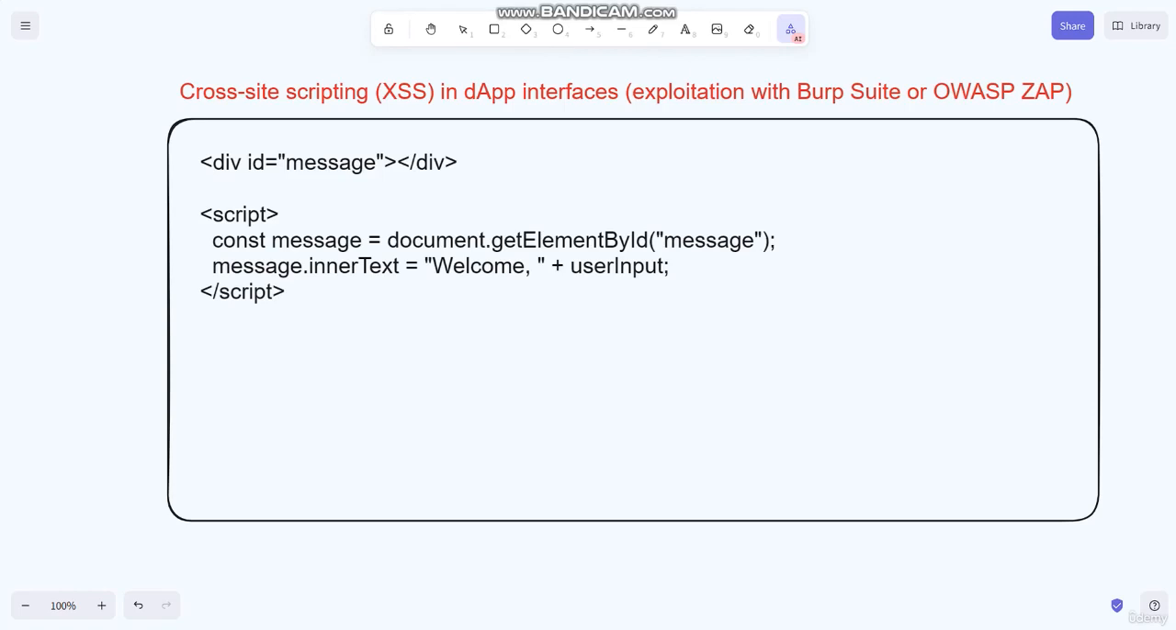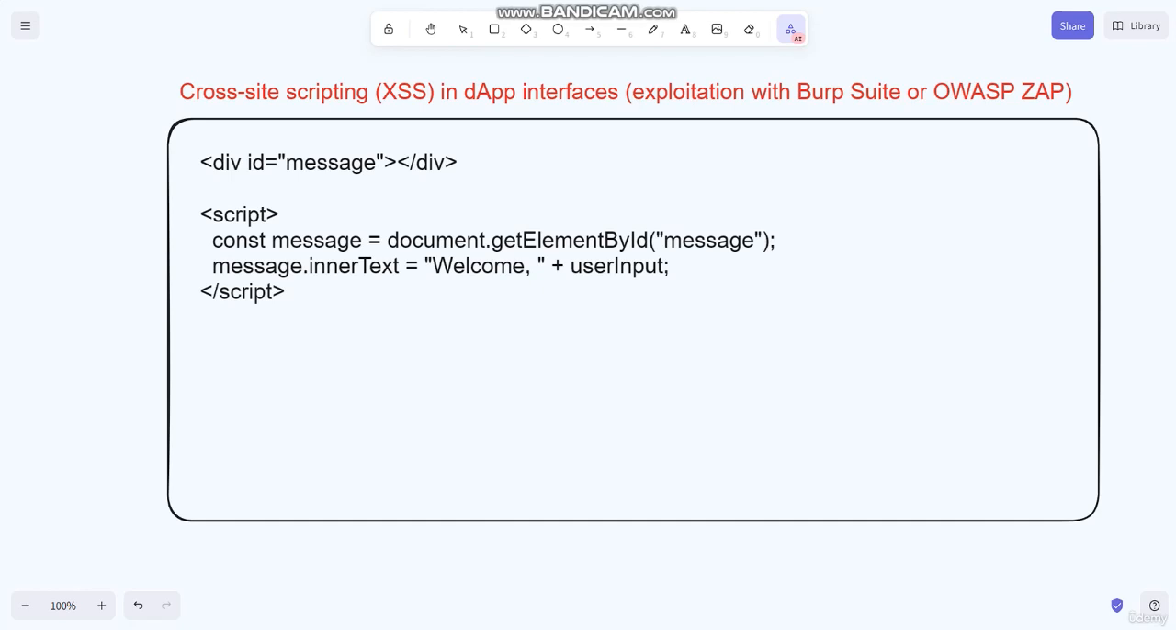Hello and welcome to this video on cross-site scripting, or XSS. In this video we will see how to exploit it using Burp Suite or OWASP ZAP. Sorry, we won't be able to show a live pen test because of personal policy right now, but we will surely try to make all the details clear in this video.